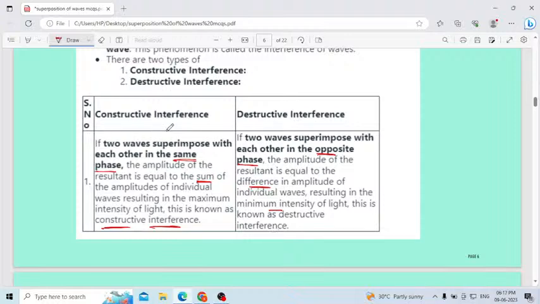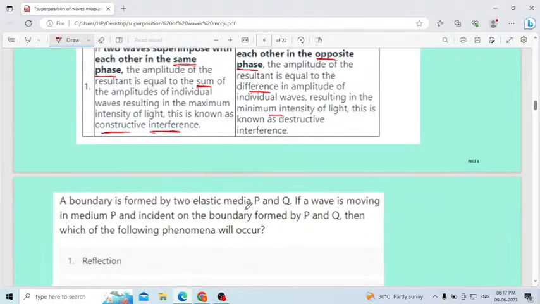In the case of constructive interference, both waves get superimposed in the same phase. Then the resultant wave amplitude will be the sum of the individual waves, and you will get the maximum intensity of light. In the case of destructive interference, two waves superimpose with each other in the opposite phase, then the resultant amplitude of the wave will be equal to the difference in the amplitudes of the individual waves. Then the intensity of the wave will be minimum here. That we call destructive interference. Remember.